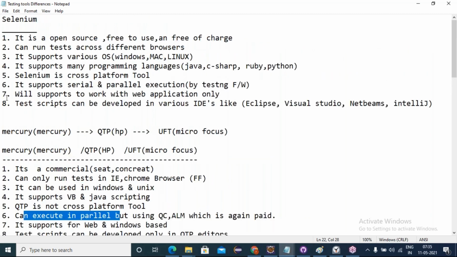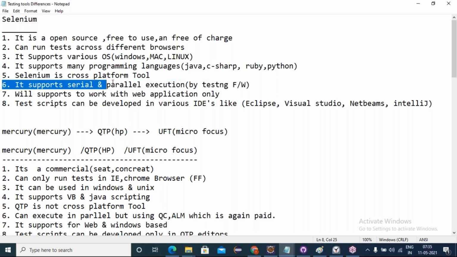Coming to Selenium, friends, it supports serial and parallel executions by using the TestNG framework, free of cost. Friends, the TestNG framework is a Java-defined framework. Through Java only, the TestNG framework was developed. As I said, anything developed by Java is converted into a jar file. That is free. Just as Selenium is free because it is developed by Java, TestNG is also developed by Java. It's also a jar file, and it's free. Just by downloading the TestNG jar file and configuring it to your project, we can conduct test case execution in parallel, free of cost.